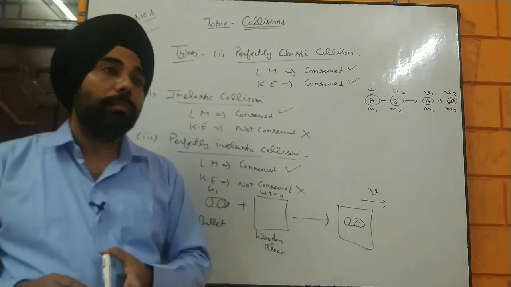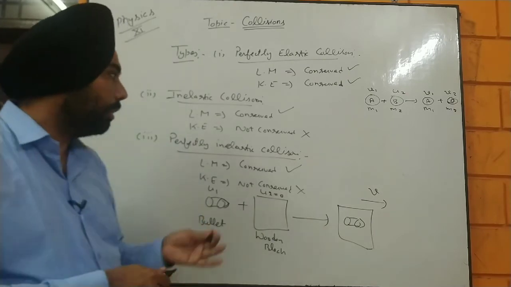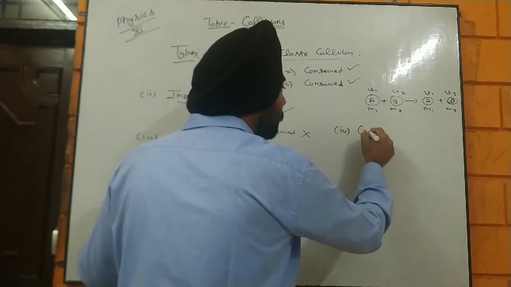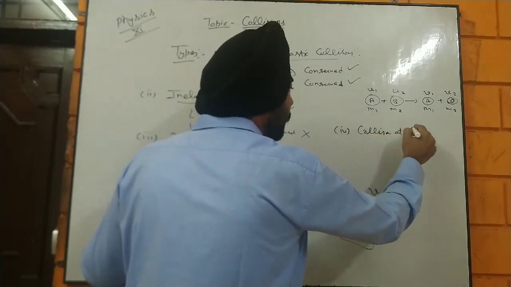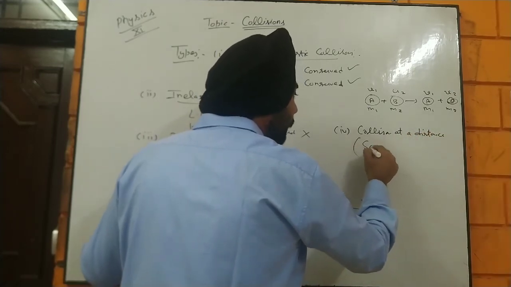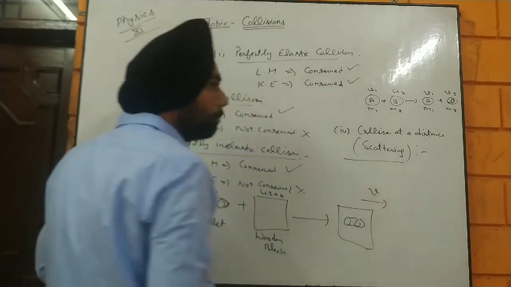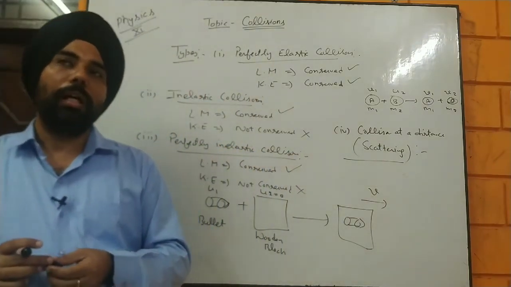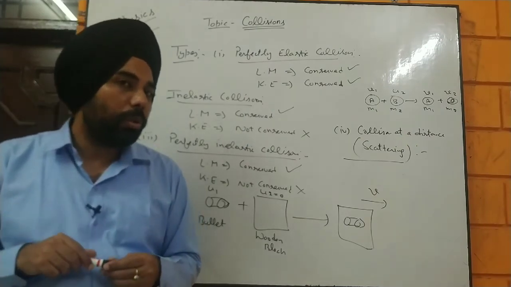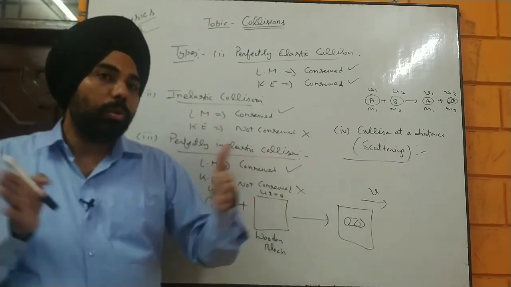Now there is some other type of collision as well, which is known as collision at a distance, and it is also known as scattering. Scattering is also an example of collision. Now what does it mean? When we talk about collision, we assume there is always physical contact, but that is not true. It is not necessary to have physical contact between two colliding bodies.